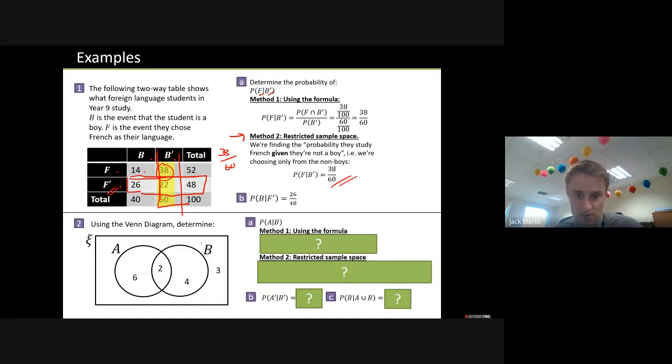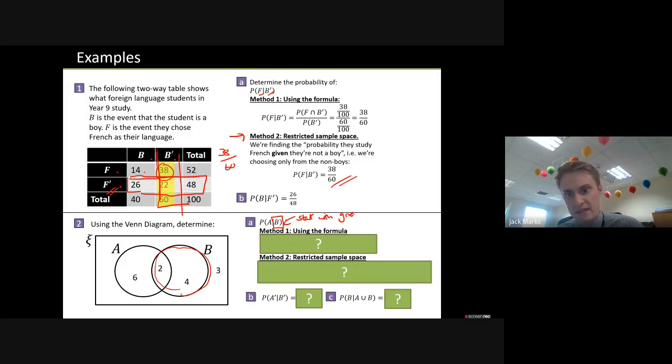Venn diagrams. So let's have a look at it with Venn diagrams. What's the probability of A given that they belong to B, or it's B already? Well, if you know it's B already, with the diagram, you start off with that part. So you always start off with this part here. You start off with the given part.